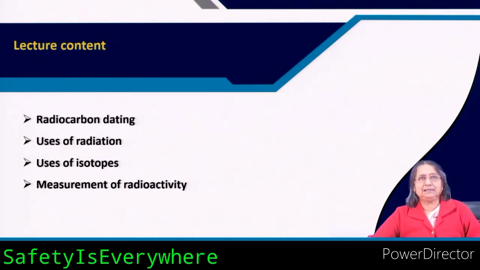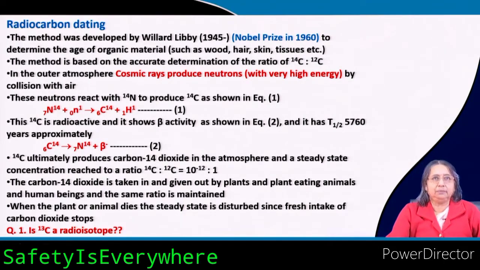In my previous lecture, I told you how the age of a rock or an ore can be determined by using the uranium-lead ratio or uranium-helium ratio.